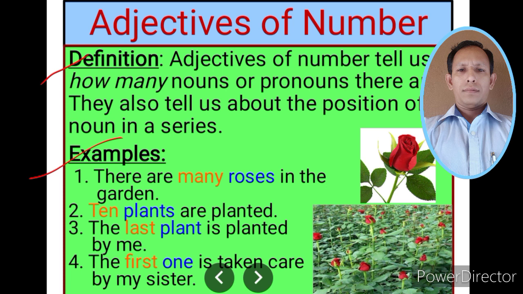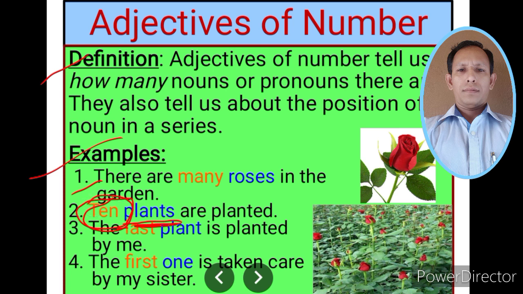The first sentence is: There are many roses in the garden. You must ask the question how many to the nouns. In the first sentence, the noun is roses, and ask the question, how many roses? The answer is many. So, the adjective many is an adjective of number. Next, in the second sentence, the noun is plants. And ask the question again, how many plants? You have the answer, 10 plants. So, the adjective 10 is an adjective of number in this sentence.